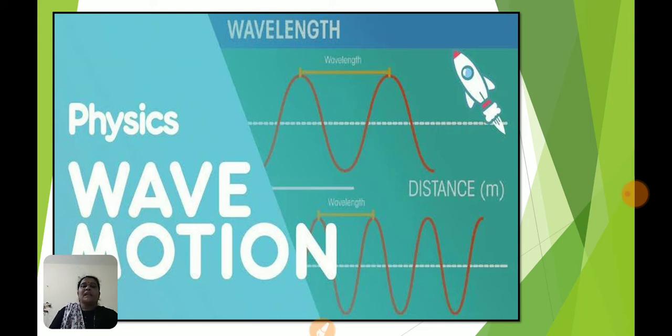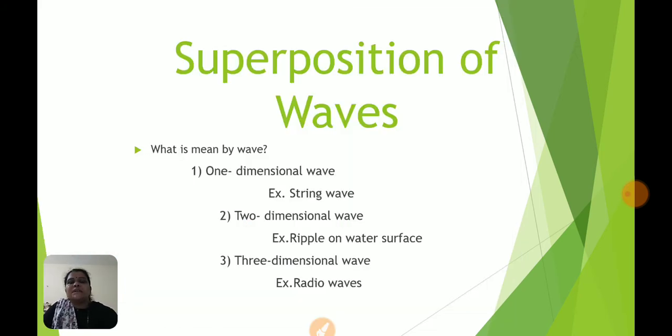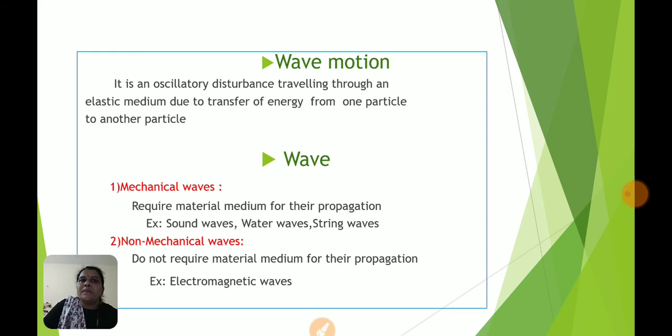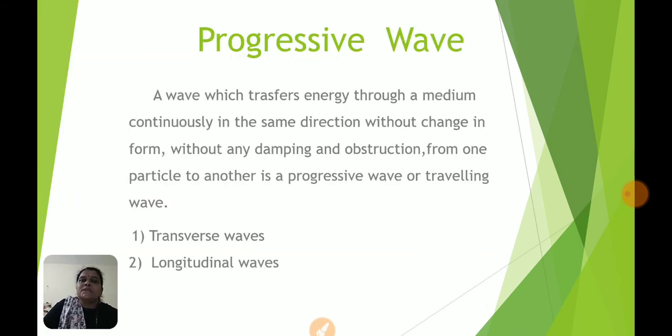Friends, in the last lecture we had started lesson number 6, superposition of waves, as per our new syllabus of the Maharashtra State Board for 12th standard. In that lecture we have seen what is meant by a wave, and that there are three types of waves: one dimensional, two dimensional, and three dimensional waves. Then we saw what is meant by wave motion, mechanical waves and non-mechanical waves. Then we have to discuss progressive waves, their characteristics and types, transverse waves and longitudinal waves.